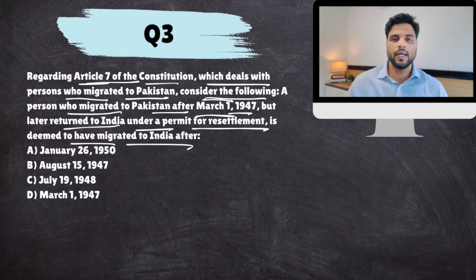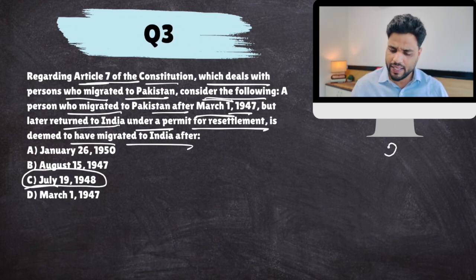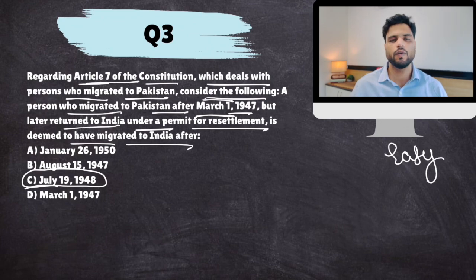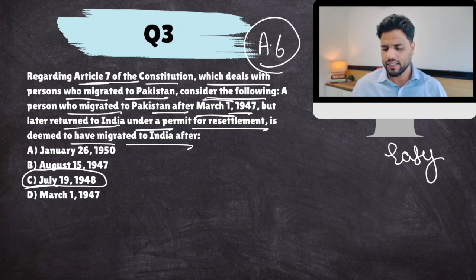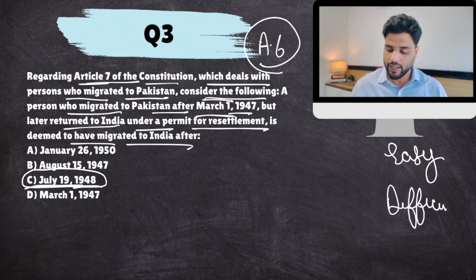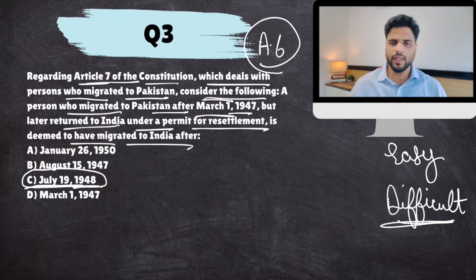Now look, all those Indians who came from Pakistan to India before July 19th, 1948 would have a very easy process. This is given in Article 6. But those who came to India later than July 19th, 1948 would have a difficult process for acquiring Indian citizenship. There are a few procedures that they have to follow.